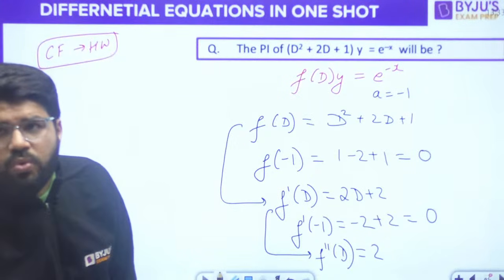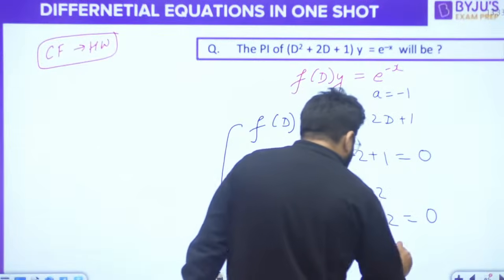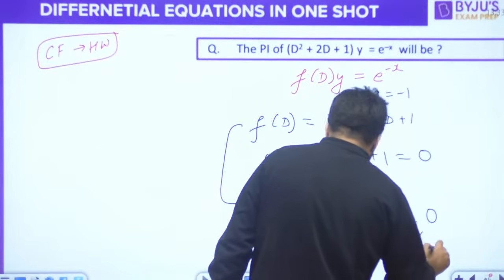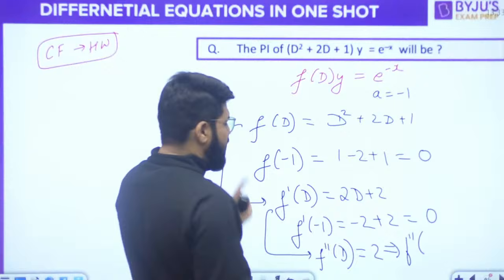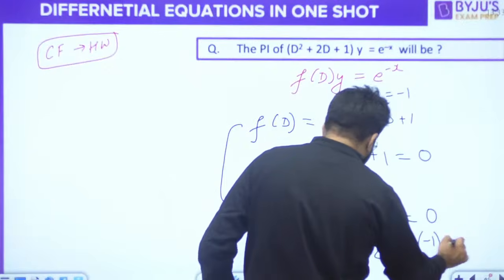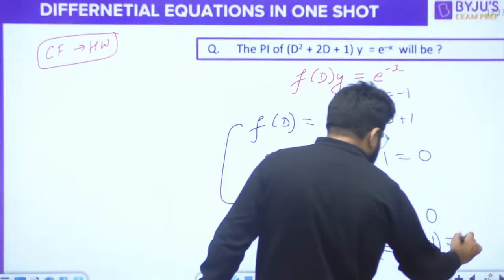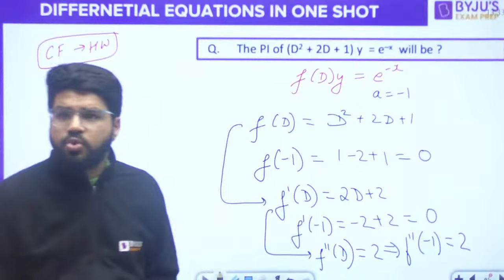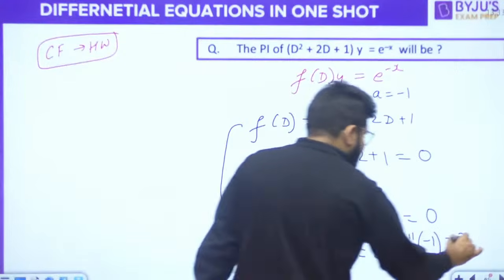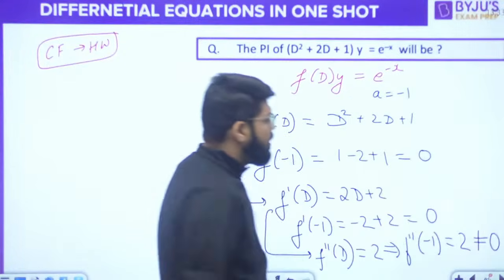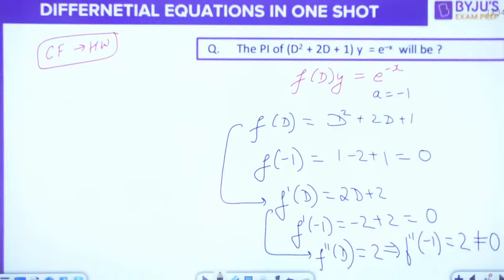Here you get 2. Actually, I want f double dash minus 1, but since f double dash D is the constant 2, f double dash minus 1 is also 2. That is constant and non-zero. So here you get the non-zero form.